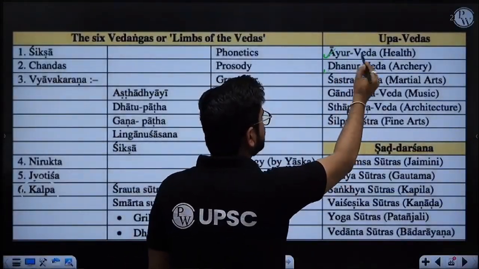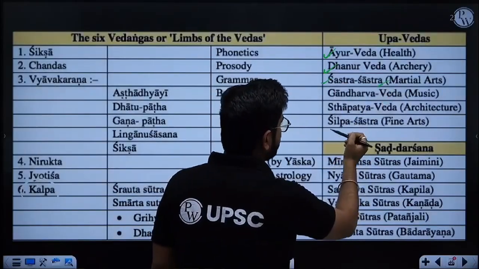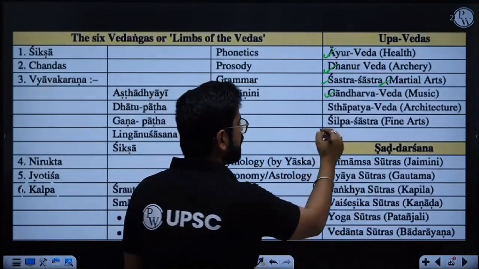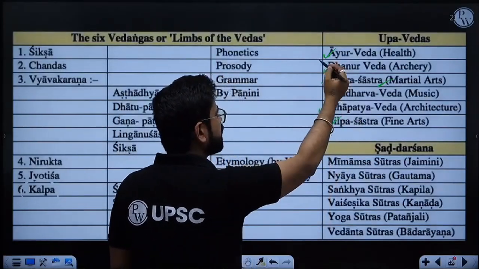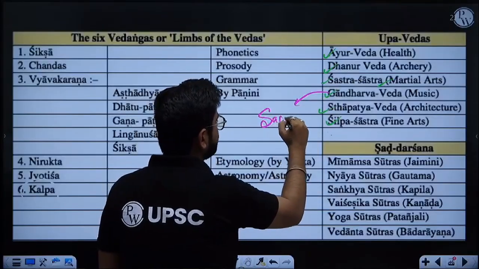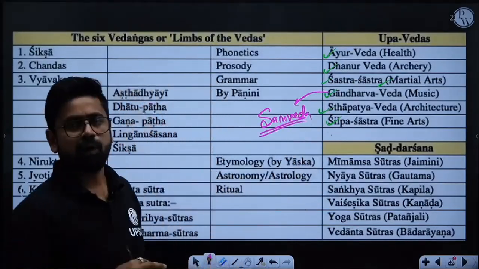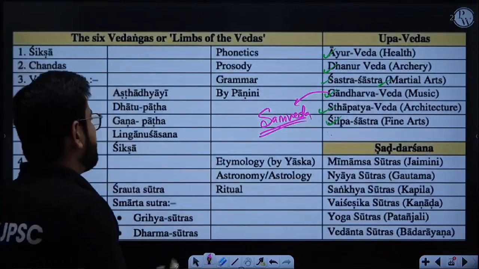Ayurveda is an Upaveda. Dhanurveda is an Upaveda. Then Shastra, martial art, is Upaveda. Gandharva Veda is Upaveda. Shilpa Shastra and Sthapatya Veda, architecture, all these are Upaveda. Now, few are associated with various Vedas. For example, Gandharva Veda is associated with Samveda. Right, but I would avoid this discussion because various sources talk about different Vedas with different Upavedas.